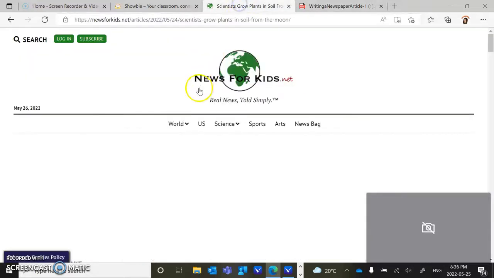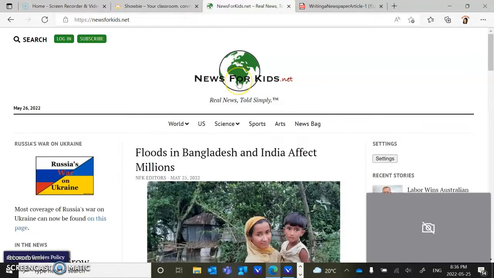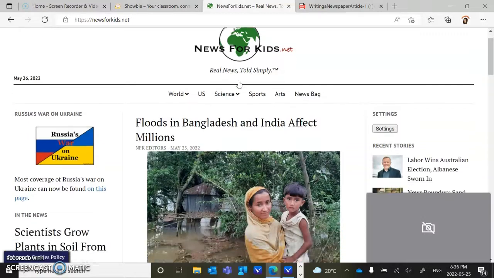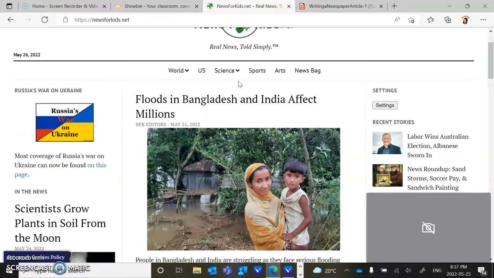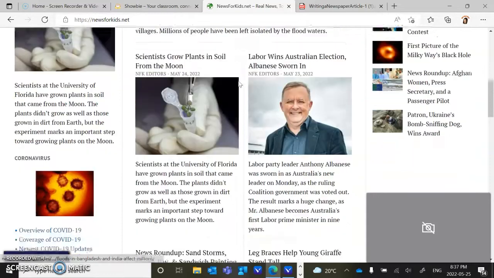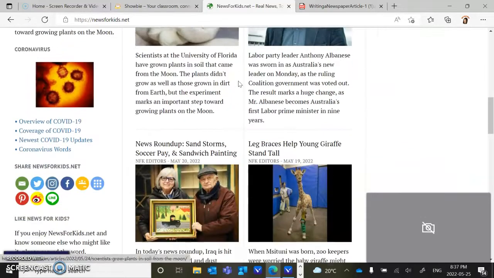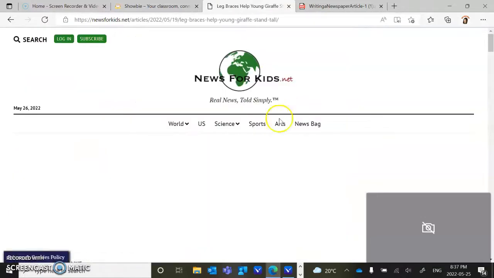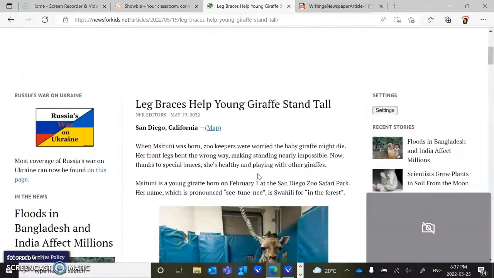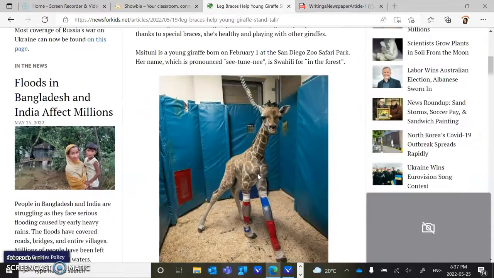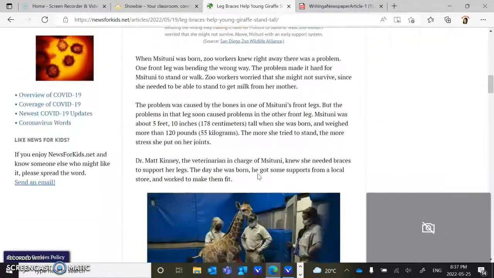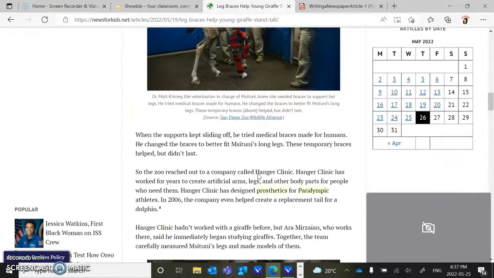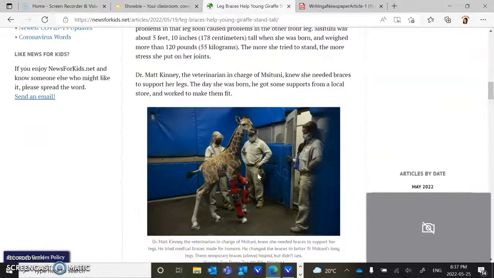So the site that Miss Vitali got the article from is called News for Kids. News for Kids is also the site that you guys will have access to find your own article for the following activity. And you get to click anything you want on this site. So let's say you want to learn about a baby giraffe. You click on it, and then afterwards you scroll down, and then it's got pictures and words, and it describes everything about the baby giraffe and how it walks. Okay? And that's what the article looks like.